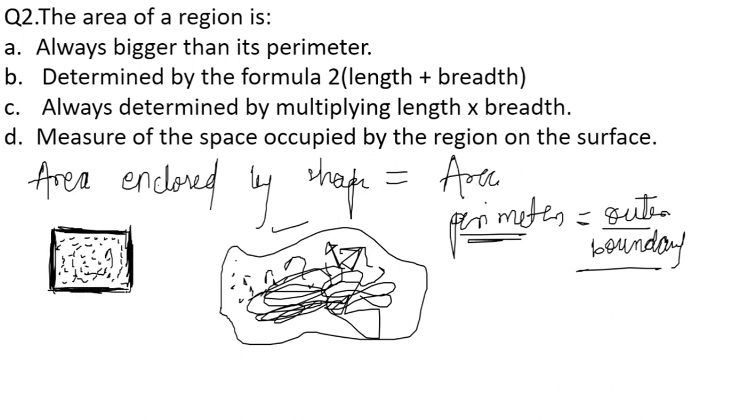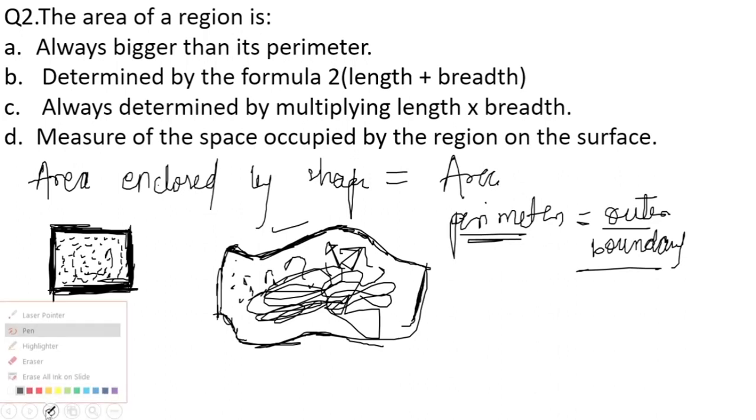So this particular boundary is nothing but the perimeter. This whole outer boundary of the shape is the perimeter. I hope you have understood the difference between the area and the perimeter, for students who didn't understand it.